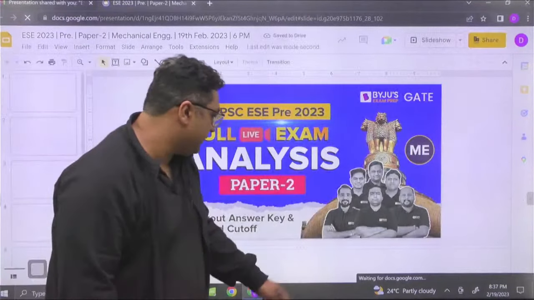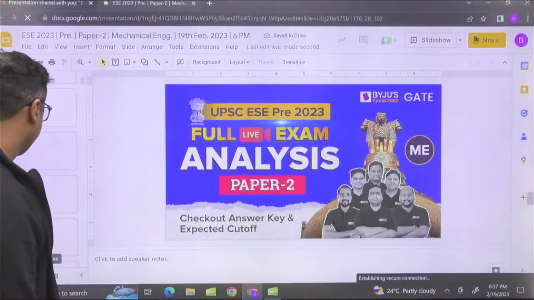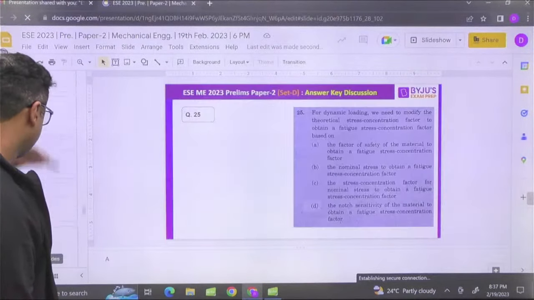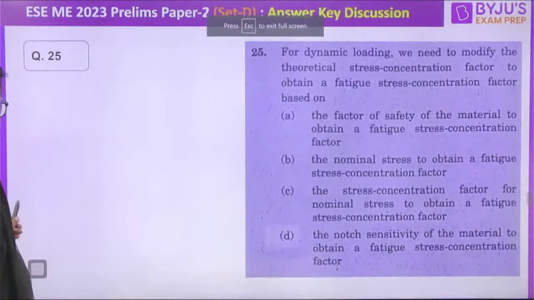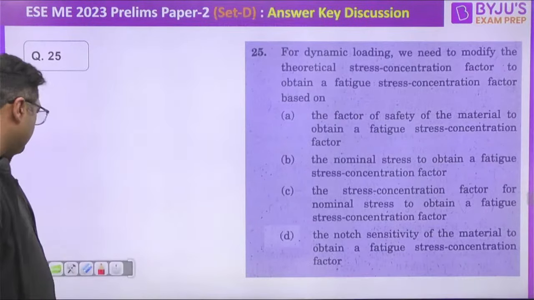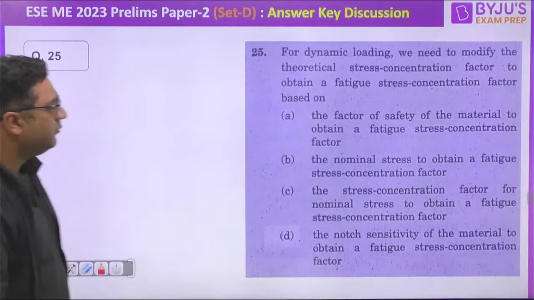So we are moving further, guys, from that question. Fine. So guys, we will continue from this question. Let us see what he is saying. In this question, he is saying that for dynamic loading, we need to modify the theoretical stress concentration factor to obtain a fatigue stress concentration factor.